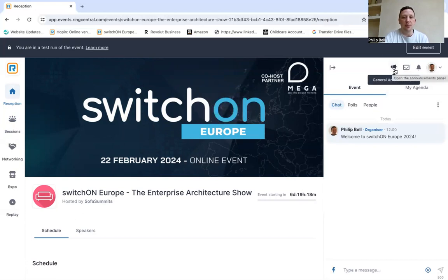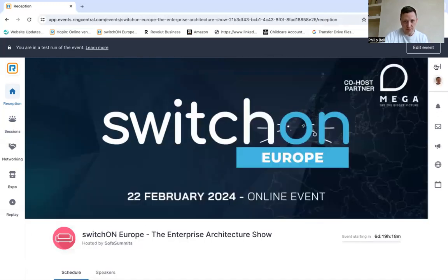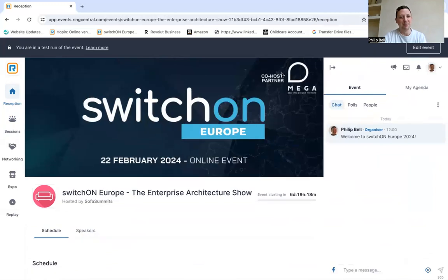This function here is a general announcement button. You don't need to worry about that because that's an organizer function. You won't be able to see that on the day. And then you're able to minimize and maximize this part of the platform from a purely user experience perspective. So that's really it in terms of the demo.